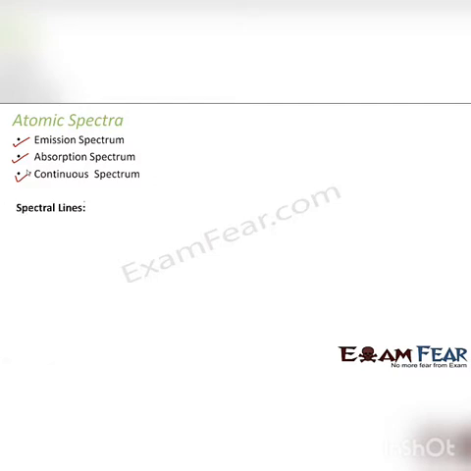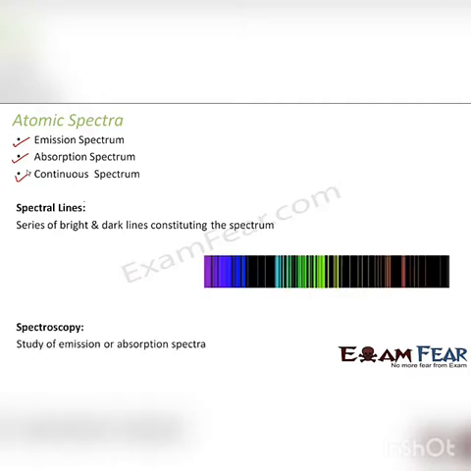Now, what are spectral lines? In this slide, I am just making you familiar with the terms: what is atomic spectra, and what are spectral lines. Spectral lines are nothing but the series of bright and dark lines which constitute the spectrum. So the lines of the spectrum are known as the spectral lines. They look somewhat like this. This entire figure which you see here is a spectrum, and these lines which you see, the blue, the green, the red and the yellow lines, are known as the spectral lines.